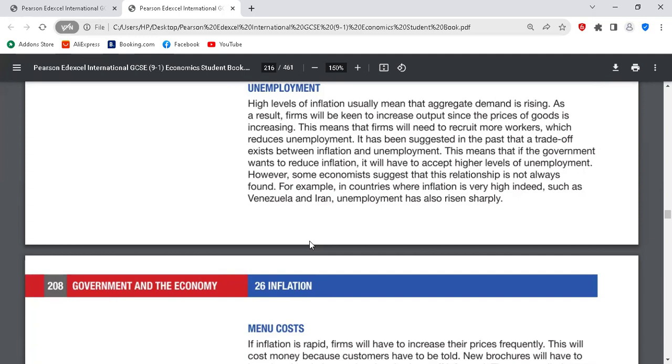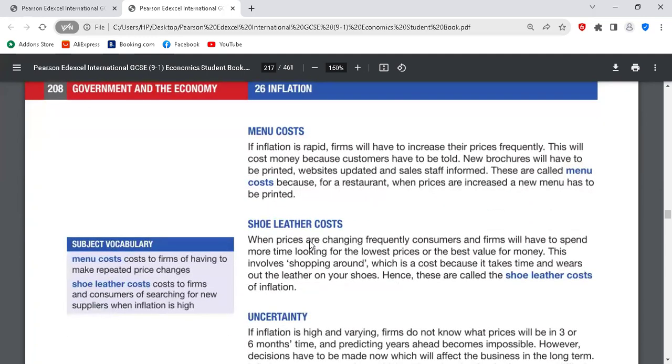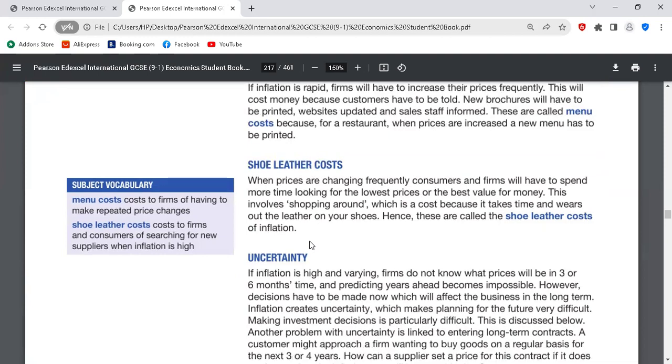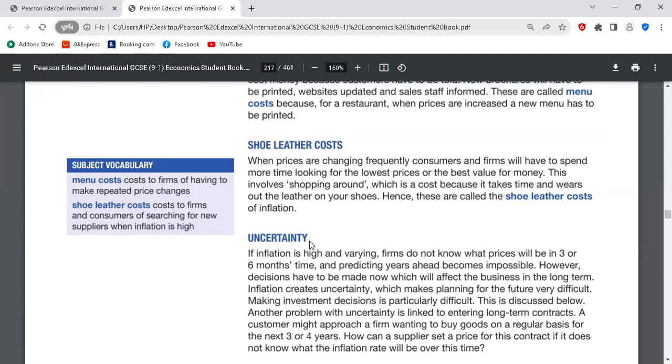Okay. Clear. Menu costs. With high inflation rates, the price tags, food prices have to be changed every now and then. Do you get it or not? Clear, yes. You have to be changing your price tags because prices are increasing every day. So this is a cost. The prices change and you have to keep changing the price tags. You have to continue to print different papers every now and then for your prices. Is it clear? Yes.